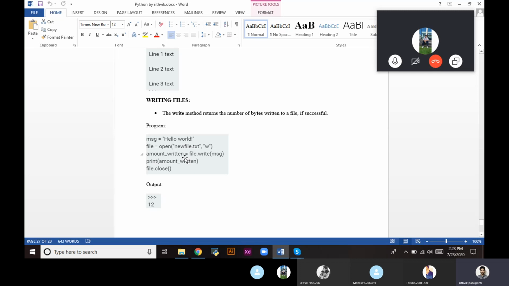So print the amount written. So what is the amount written? We are printing it down. Then we are going to close the file. So what is the expected output?